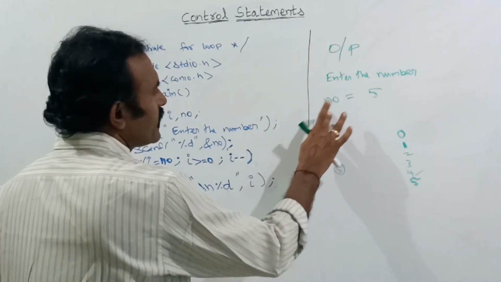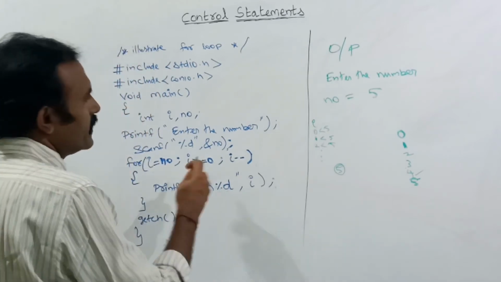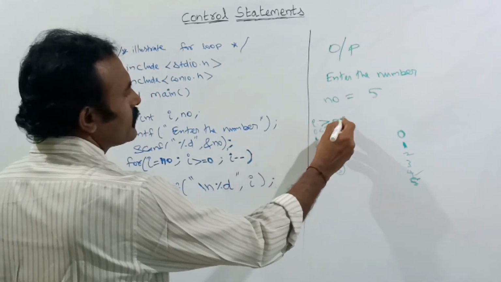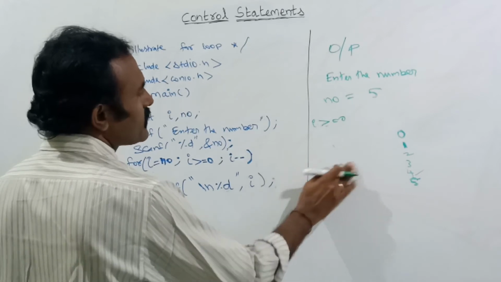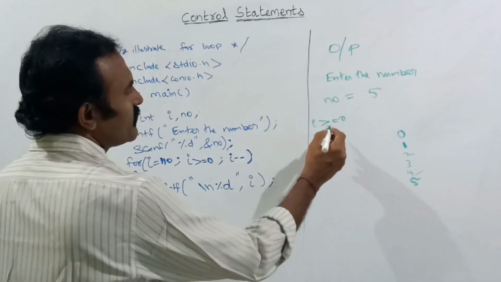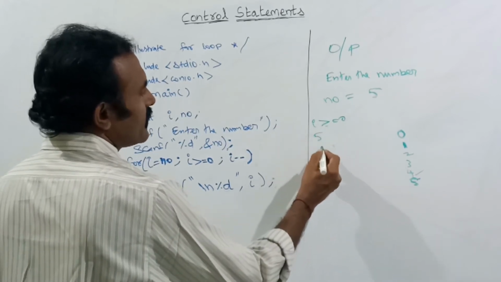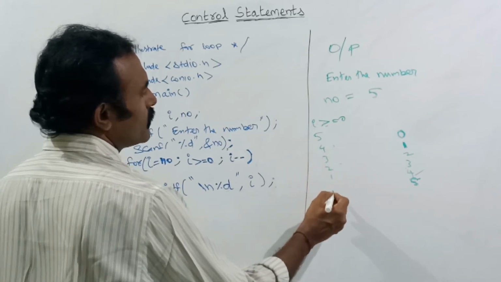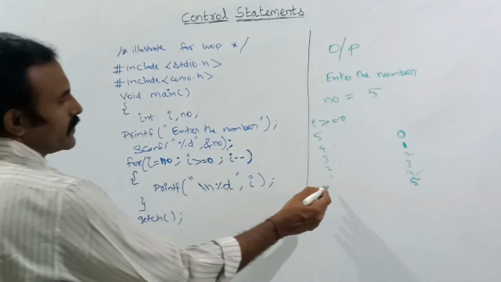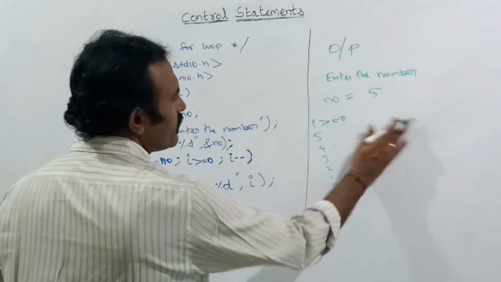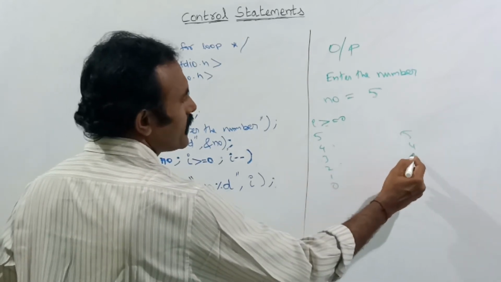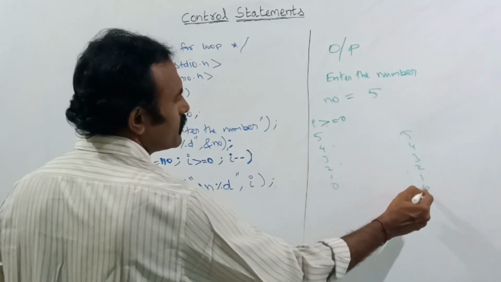Each and every time it will check that I should be greater than or equal to 0. So the I starting value is 5. From 5 it will check 5, 4, 3, 2, 1, up to 0 it will check. Each and every time, if the condition is true, it will be printed like this: 2, 1, 0.